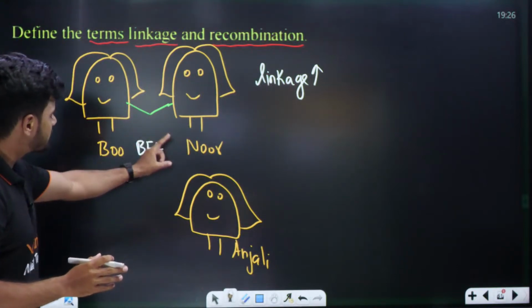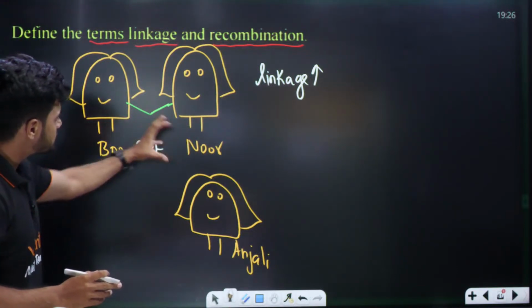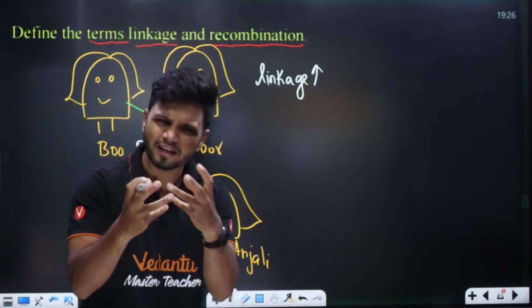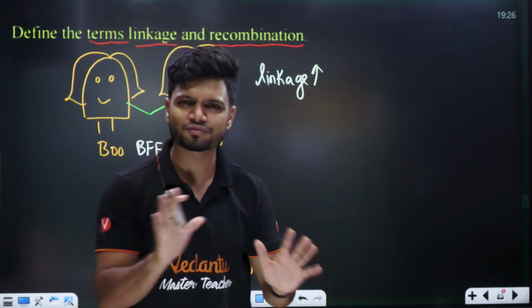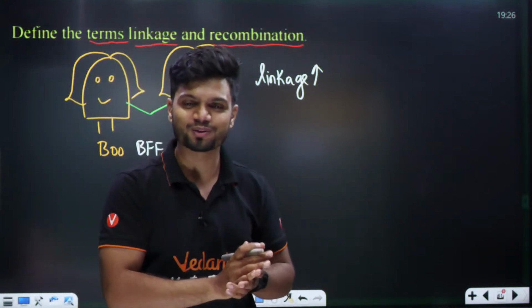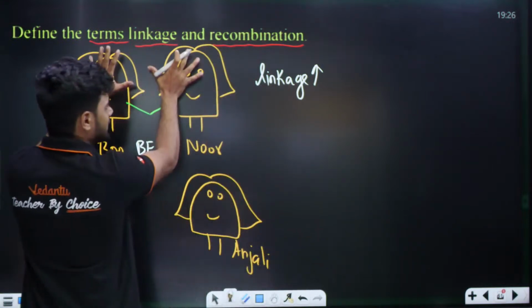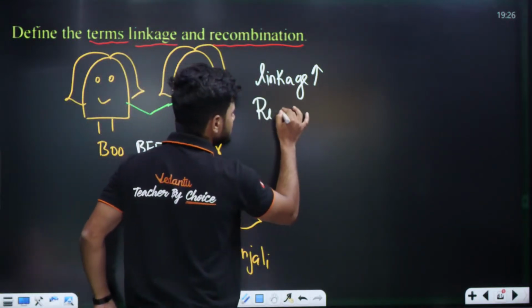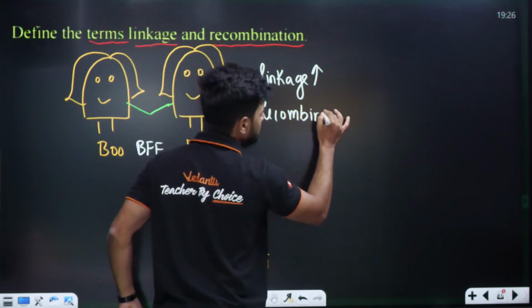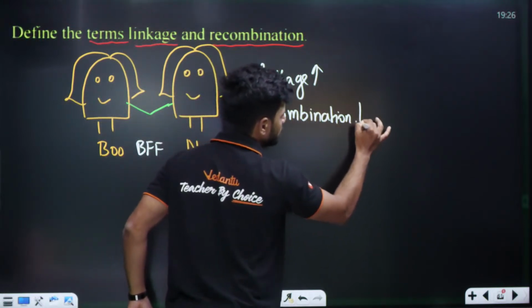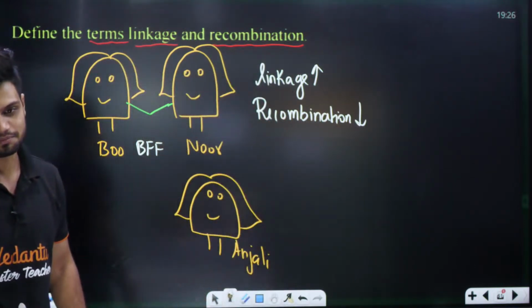Now if the linkage is very high or they are very best friends, will they fight a lot? ಫೈಟ್ ಮಾಡ್ತಾರಾ ಅವರು? ಇಲ್ಲ. Very friendly, chocolate flavor pass ಮಾಡೋದು, nice friends. So can I tell linkage is very high, there is something called recombination, will be very low. ಫೈಟ್ ಆಡಲ್ಲ ಅವರು.